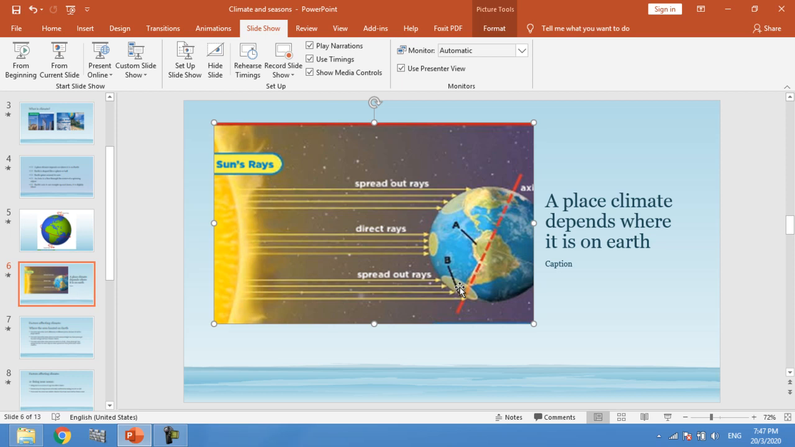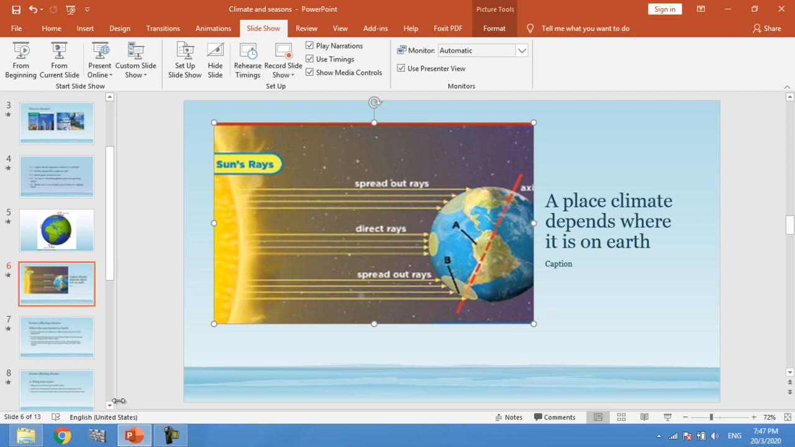What does slanted mean? Slanted means that it is not straight and not direct. It is falling on a larger area, larger than this. So this area is colder than other parts.